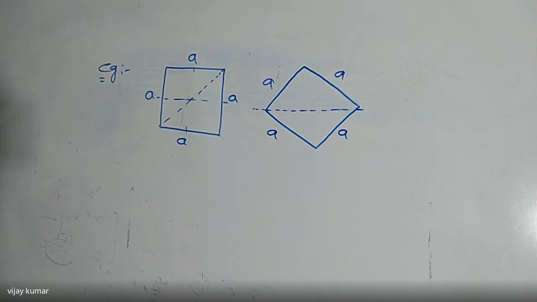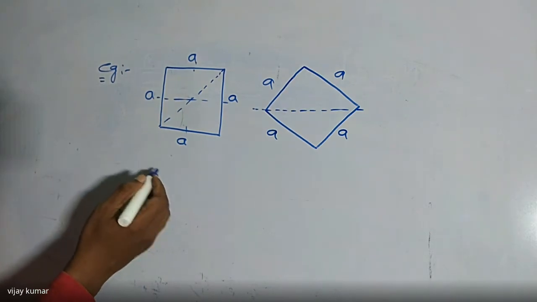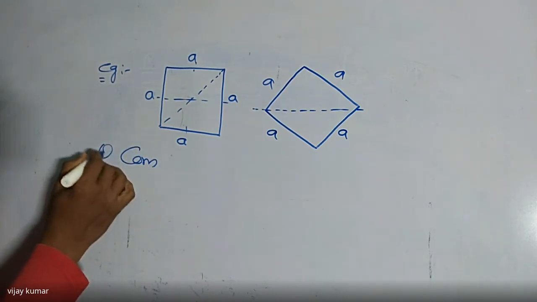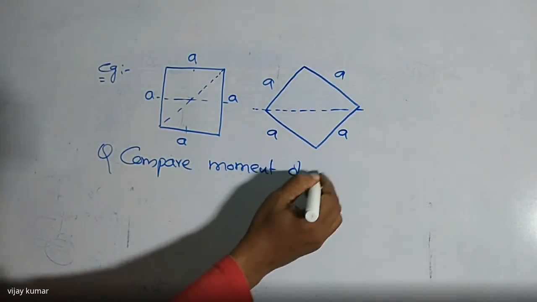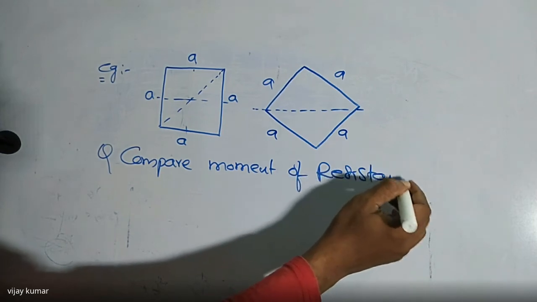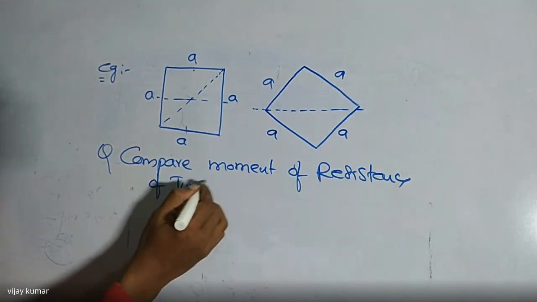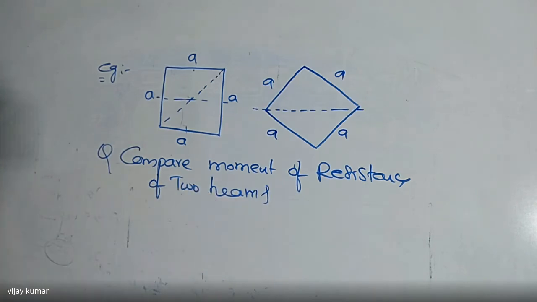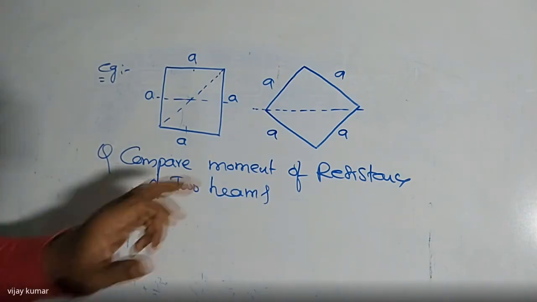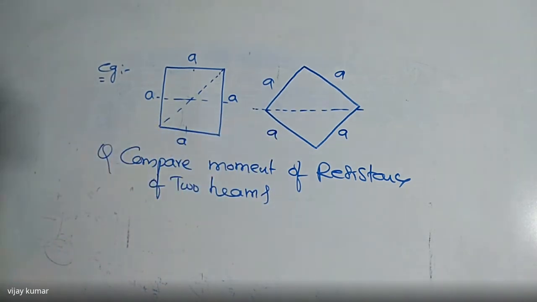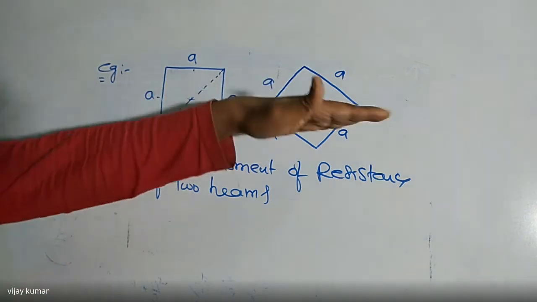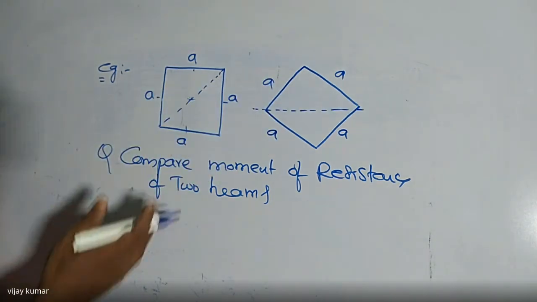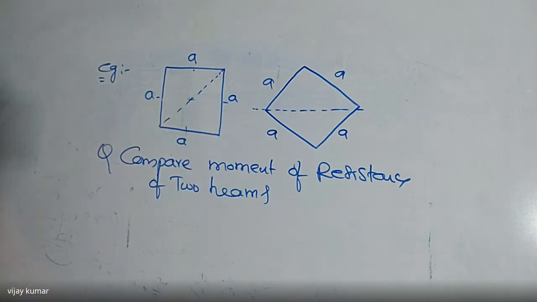So listen carefully here. Compare the moment of resistance of the two beams which are in two positions. The diagonal is horizontal, so the diagonal makes some angle here. This is the angle of the diagonal, that is 45 degrees. Both are made of the same material, and both follow Hooke's law. Those are the assumptions we are having.